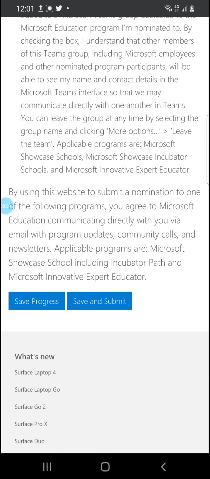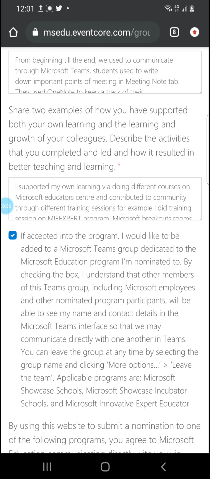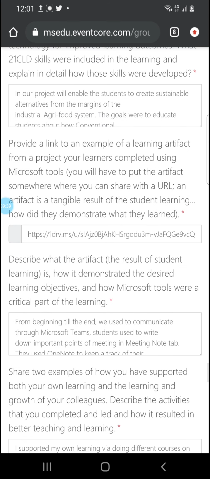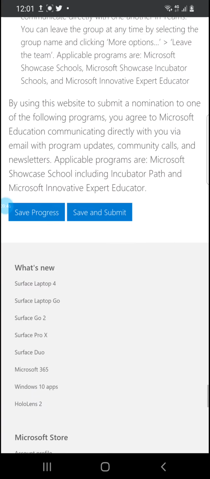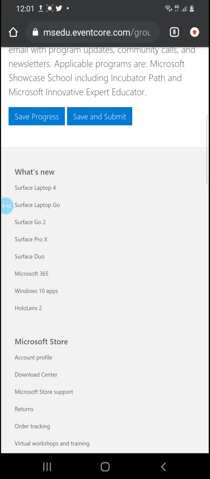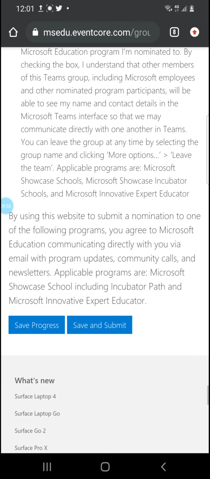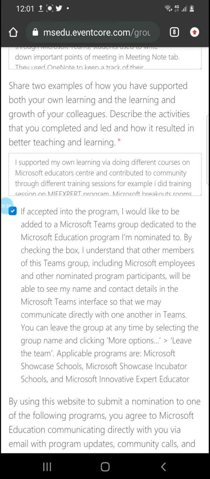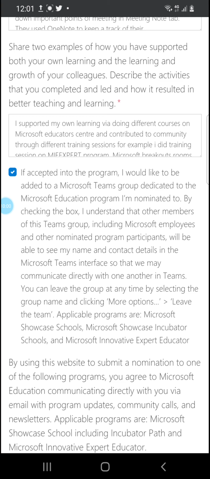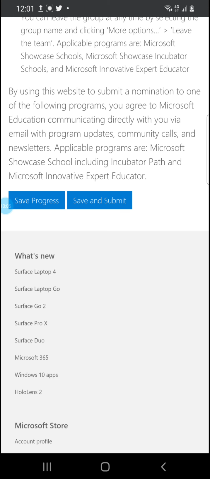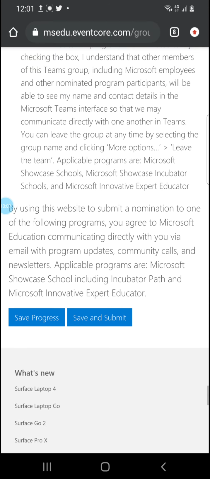For example, if I have done question number 3 and 4 today, and I want to complete 5 and 6 tomorrow, what I'm going to do is click on save progress, and then I'm going to approach it once I'm free. So I can see the nomination from there, and I can add more things in it, or edit details in it. But once you click save and submit, it means you have nominated yourself for this form, and you are going to move towards the third phase.